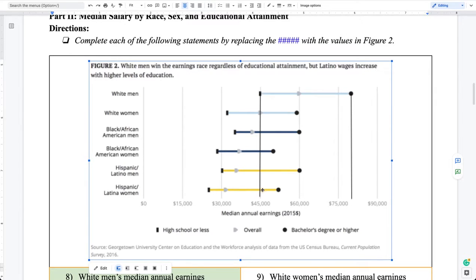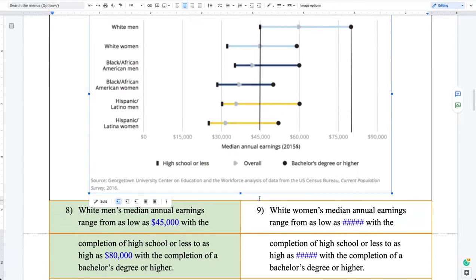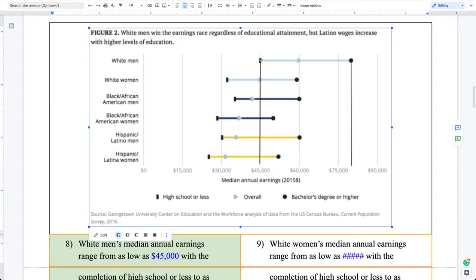rectangle side drops down to pretty much exactly $45,000. So on the low end, for that median, it's $45,000. If that little rectangle would have been slightly to the right, maybe I would have said 46,000. If it were a little bit further to the right, maybe 47, 48, and so forth thousand. If it was slightly to the left of that line, I might have said 44,000. So if it's right on the line, like this one, it's safe to say 45,000 as your estimate.